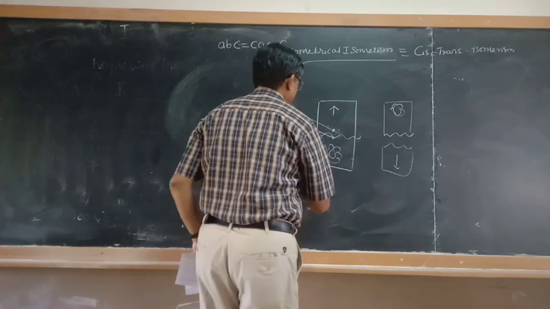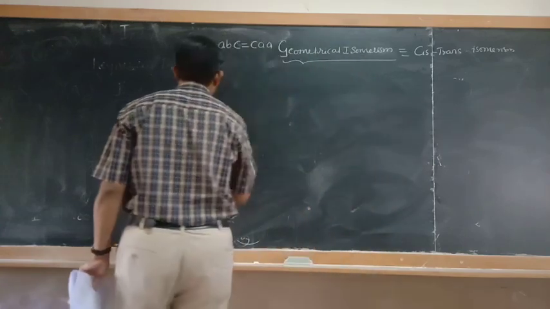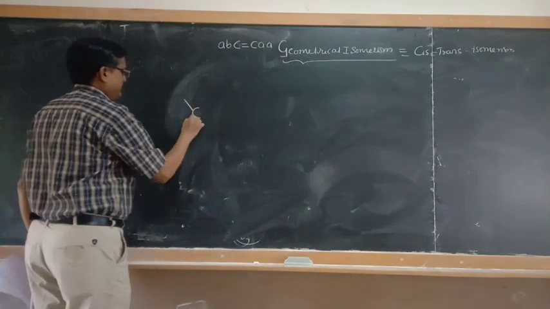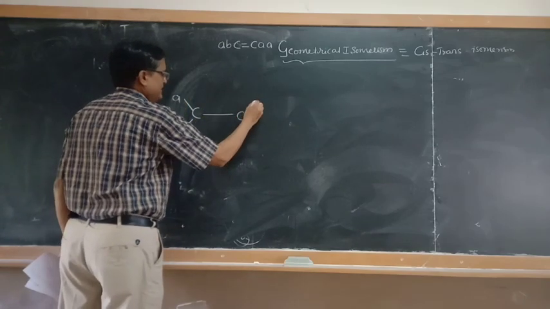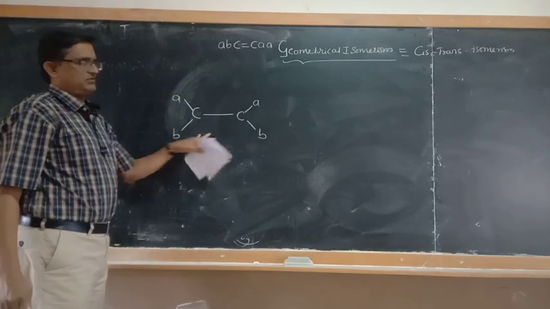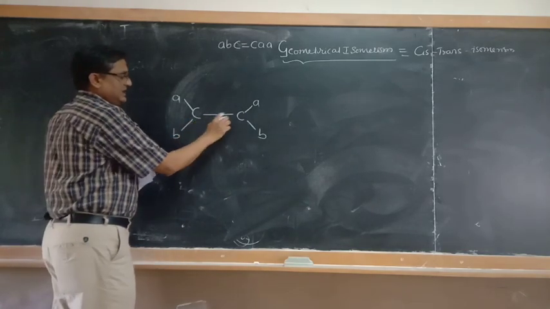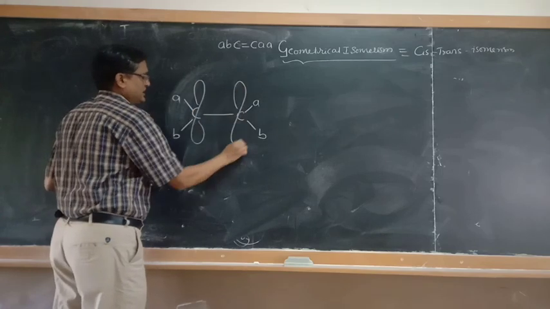What is this restricted rotation? You can see, say for example, this is one of the molecules, AB. Single bond is also there, and AB. I will write it like this. Okay, this is one molecule. To create a pi bond, there must be presence of p orbitals.